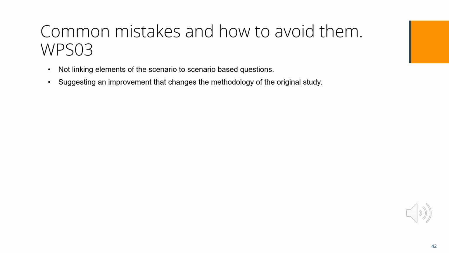The second common mistake was suggesting an improvement that changes the methodology of the original study. Candidates should not change the research method of a study when asked for an improvement. For example, they should not suggest an interview when the study was an observation, as this is creating a new study, not improving the study that has been given. Similarly, candidates should not change the focus of the study, as this is a new study and not improving the study that was carried out.